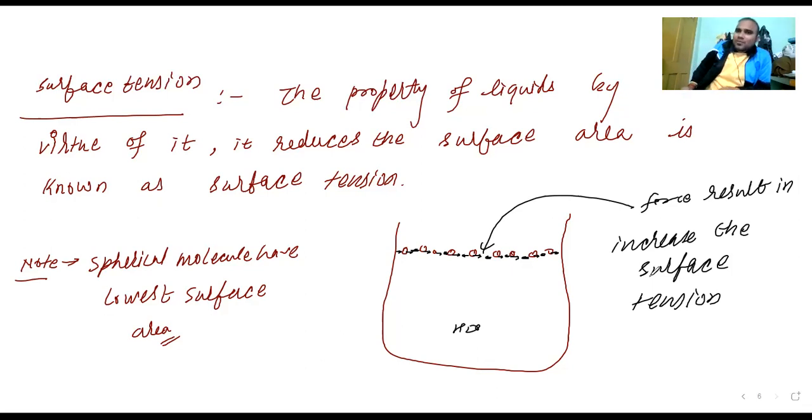One more thing you may be observing: if mosquitoes spread in the country, what do they say? Don't store the water. Why? Because the surface tension is high, and the mosquito lays its eggs on the surface of the water. To overcome this problem, they said, put kerosene oil in it.